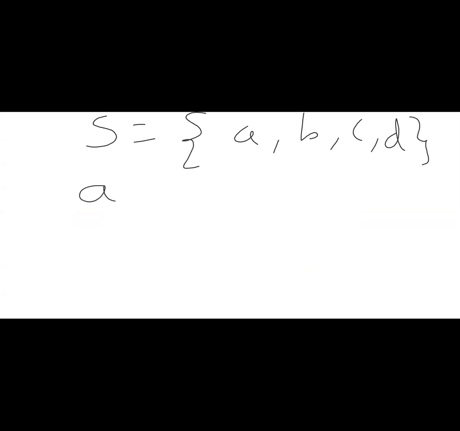One order will be A, B, C, D. Correct? Yes, sir. Then we can go in a different way also. A, C, B, D. This is another format.